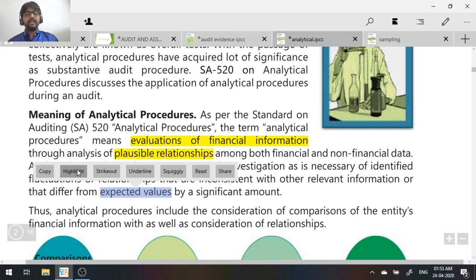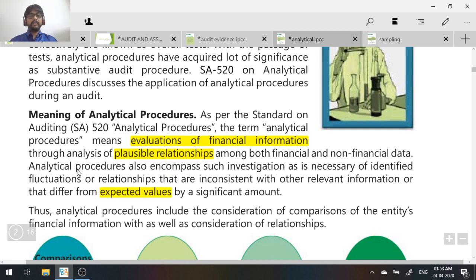Now, imagine you're comparing the current year with the previous year. You have an expectation in your mind. If the current year's salary is 2 lakhs, imagine the previous year was 1 lakh 50,000. So you know, if the previous year was 1 lakh 50,000, the current year might increase by another 50,000 or maximum by 75,000. Now you look at the value: your expectation was an increase of 50 or 75, and the current year figure is 2 lakhs. So it has increased by how much? 50,000. Now it is within your expectation.